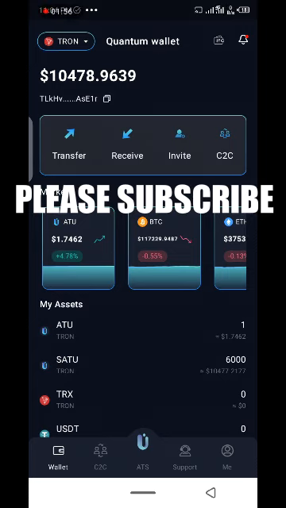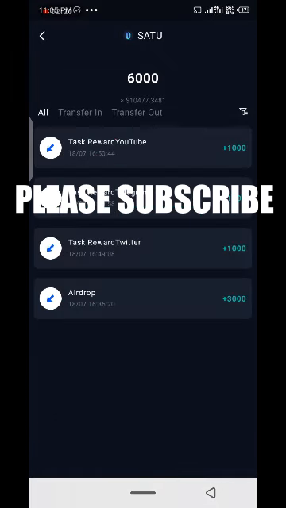For those people out there that are labeling this thing as scam, I think they don't know what they are saying, because your money here is not lost. And mind you, if you unstake, if you redeem whatever you stake and it is added to your balance here, you won't be able to get the airdrop of this SATU any longer.